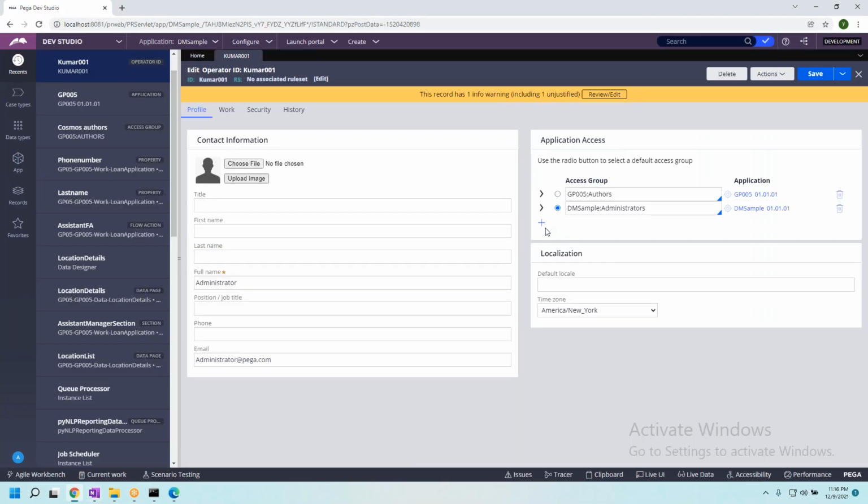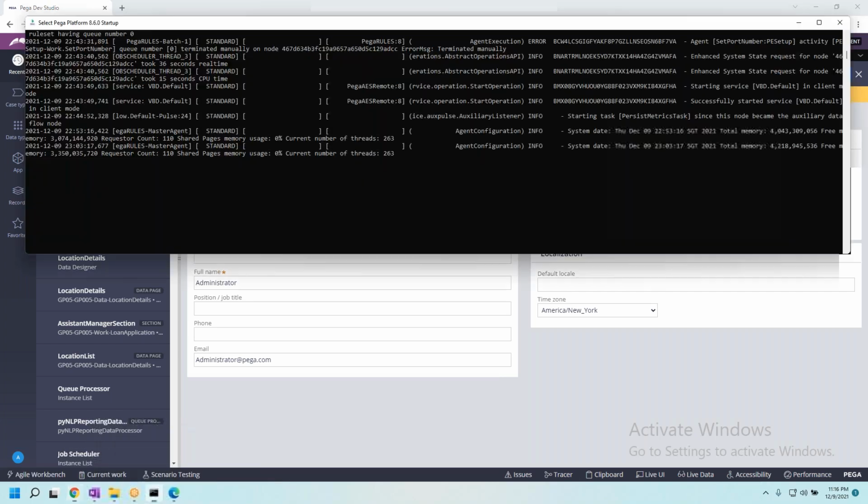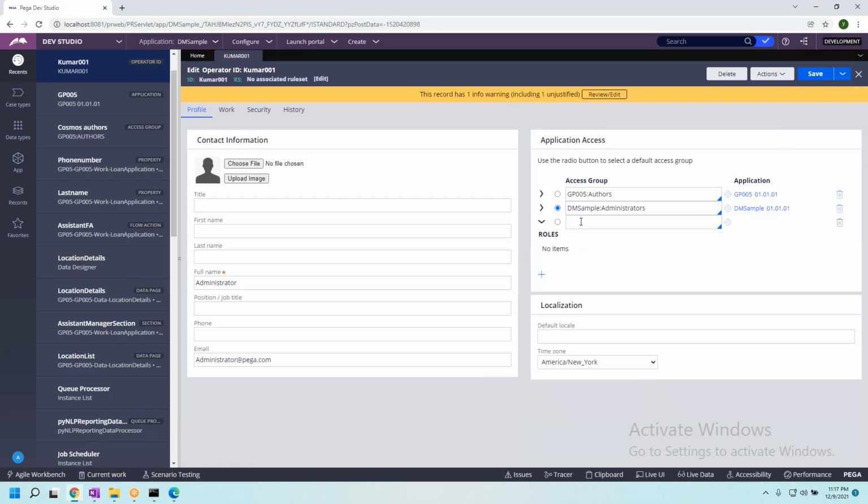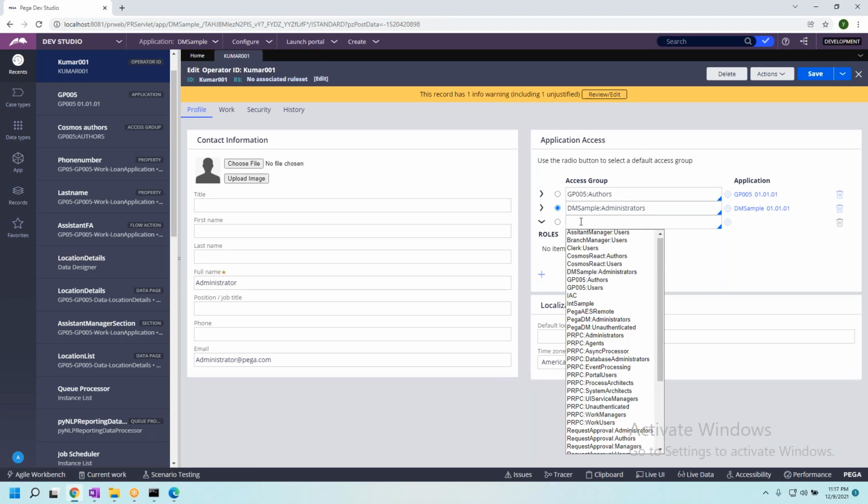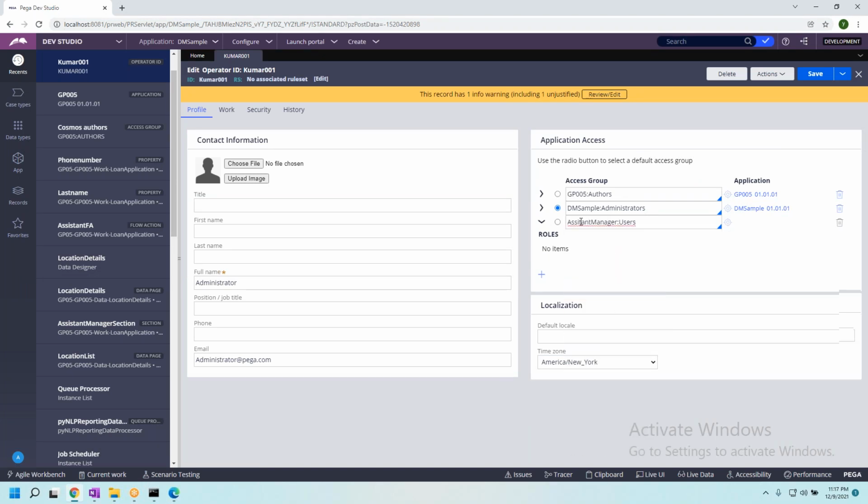Very good. So I can add as many as I want. I'll click on place, select some drop down and add. So I can add as many access groups as I want.